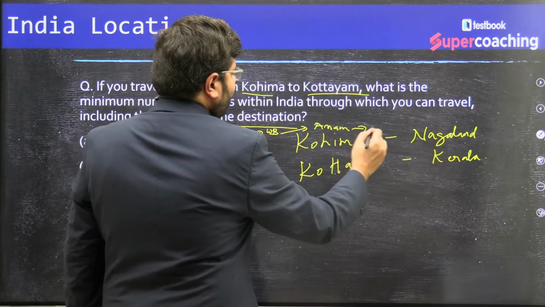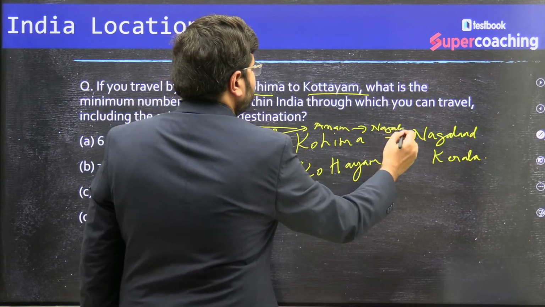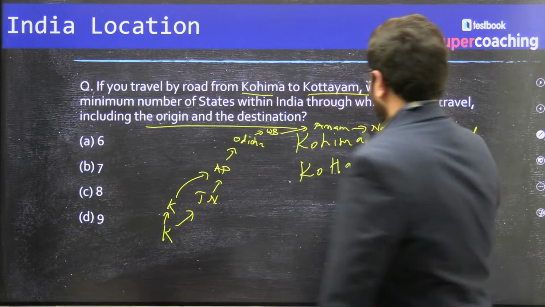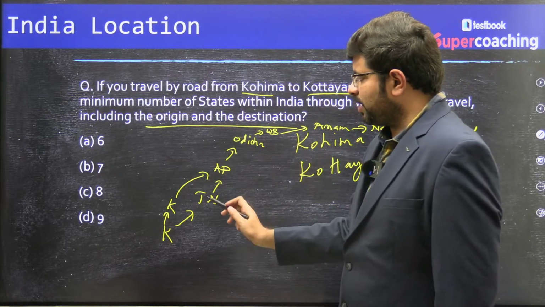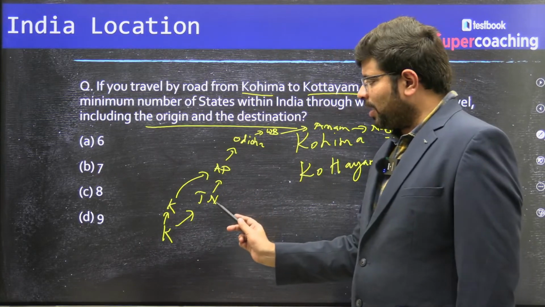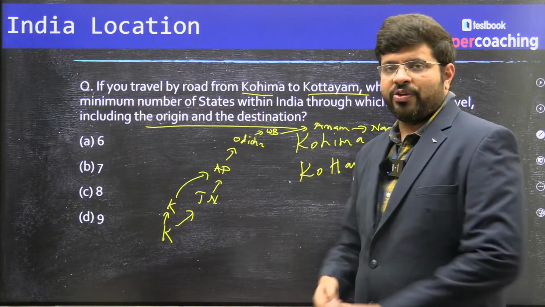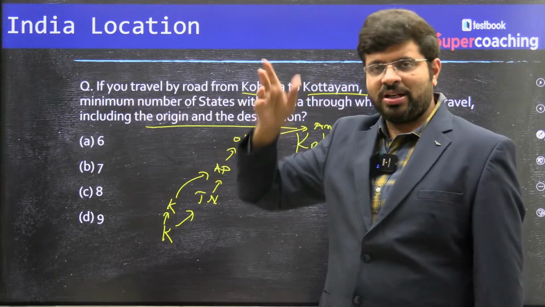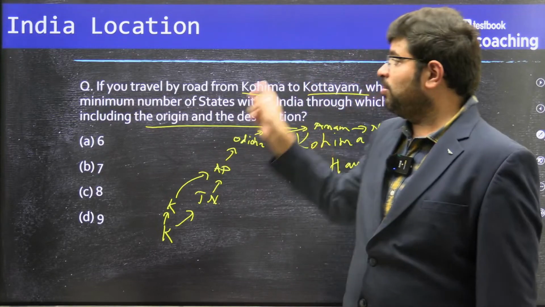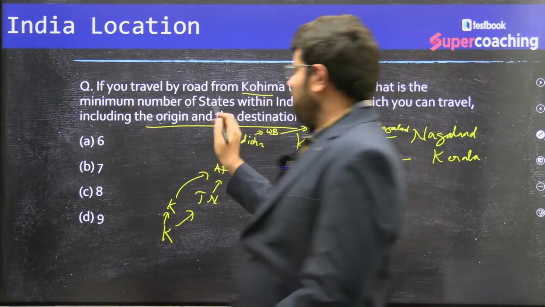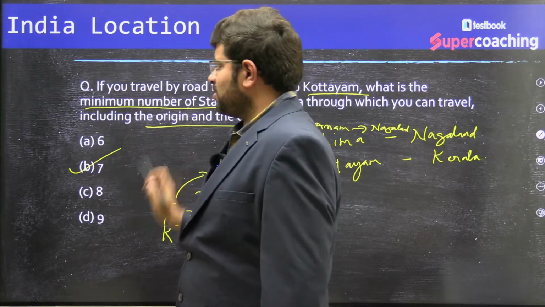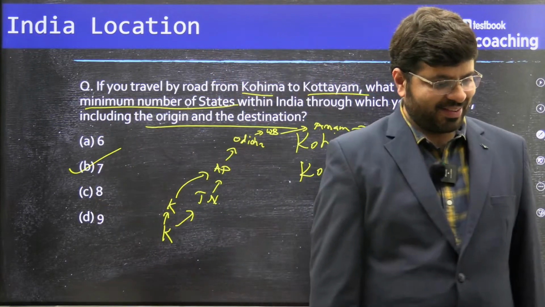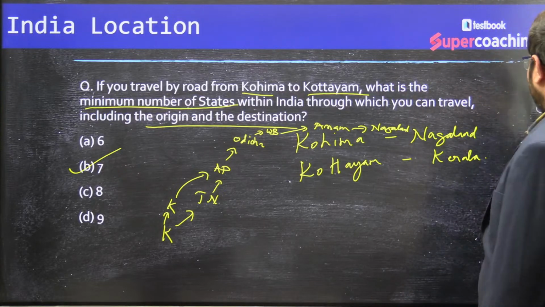Assam to Nagaland. So how many have become? 1, 2, 3, 4, 5, 6, 7. Either you go by Karnataka or by Tamil Nadu. If you wanted to go zigzag like this, then you will cover all the states, then it will be much more. Minimum distance, minimum number of states. The answer is 7. Right?